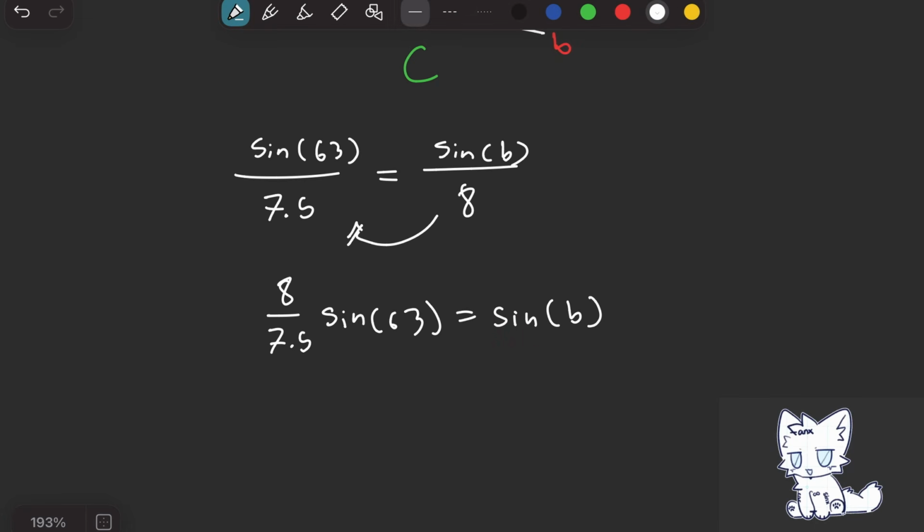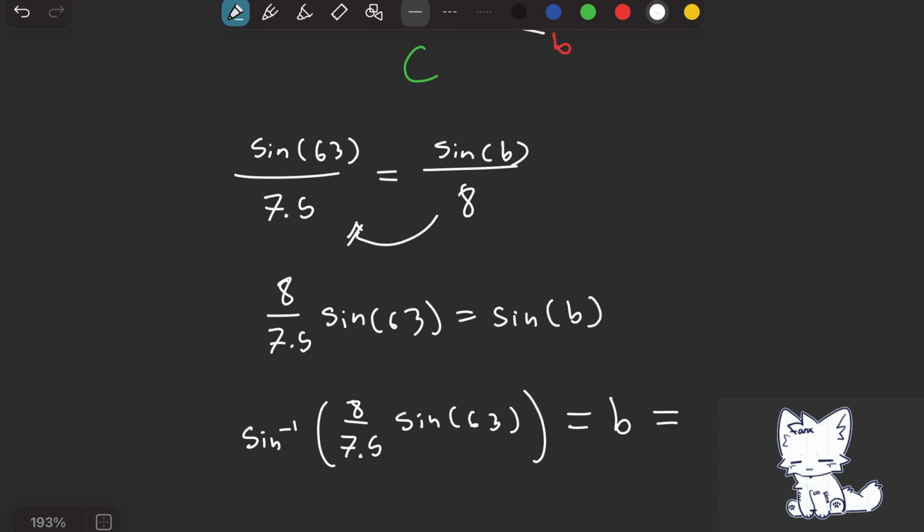Well, we can take the inverse of sine, because the inverse of something is just undoing it. So we can take the inverse of both sides of the equation, and that will equal angle B, which is equal to 71.88.